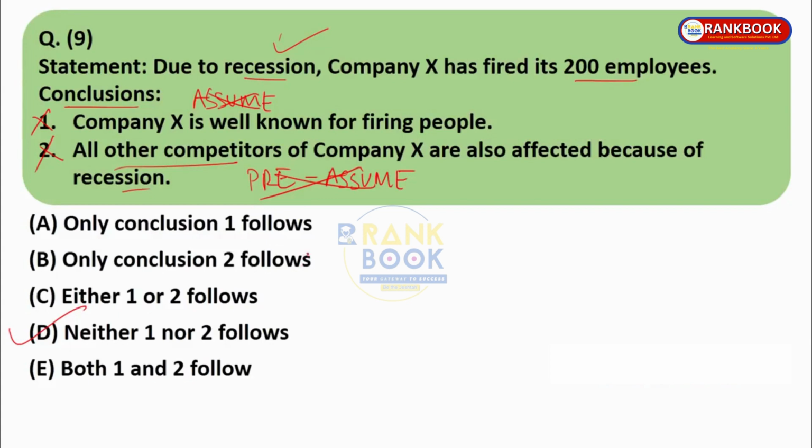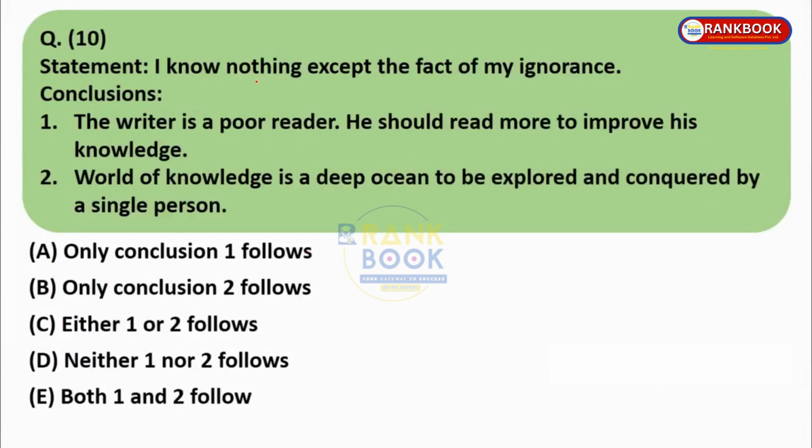Going to the next question. Statement: I know nothing except the fact of my ignorance. Conclusions: The writer is a poor reader. He should read more to improve his knowledge. World of knowledge is a deep ocean to be explored and conquered by a single person. Now over here the statement is, I know nothing except the fact of my ignorance. That means the person knows nothing except one fact, that the person is ignorant.